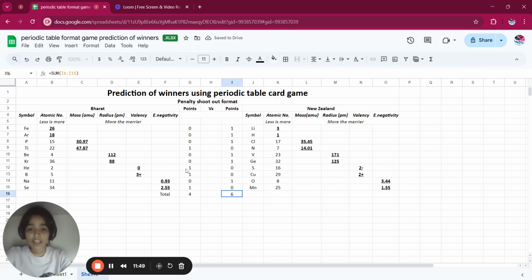So our prediction is that New Zealand is going to win today's match, but let's see by the end of the day, as there is a match going on with India and New Zealand. So this is our prediction, and this is the fun game which we can implement while playing a card game of periodic tables. Thank you so much.